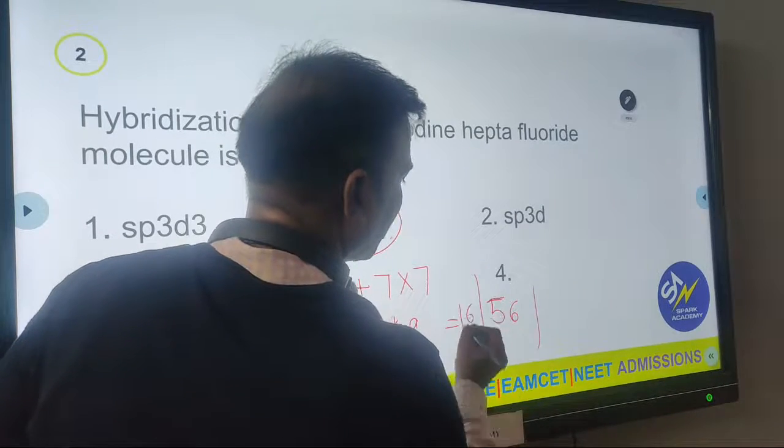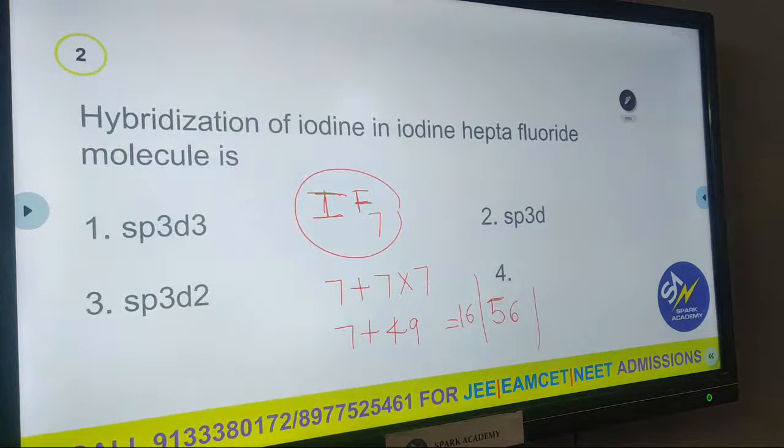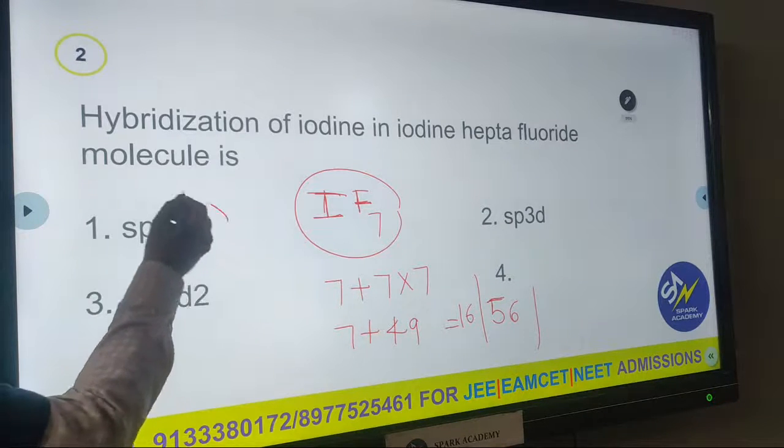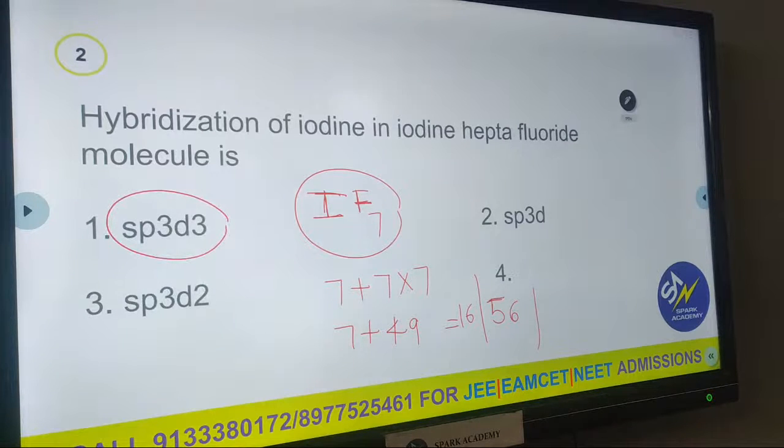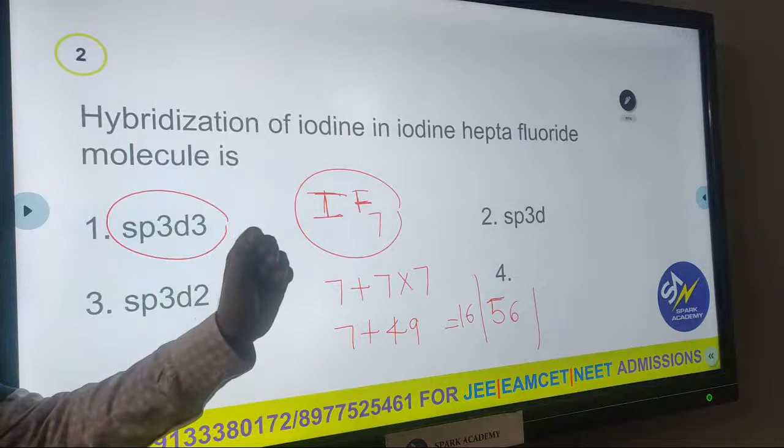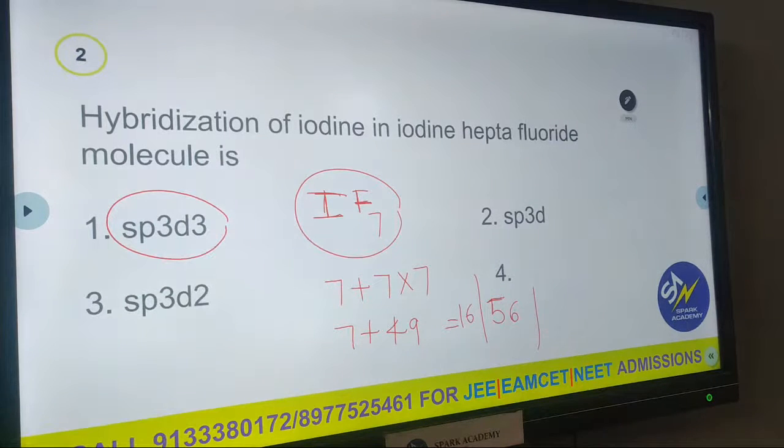Then what is the hybridization here? IF7 hybridization is SP3D3. So by this way we get the hybridization of the central atom in the case of IF7. The central atom is I, and we got the hybridization by this technique.